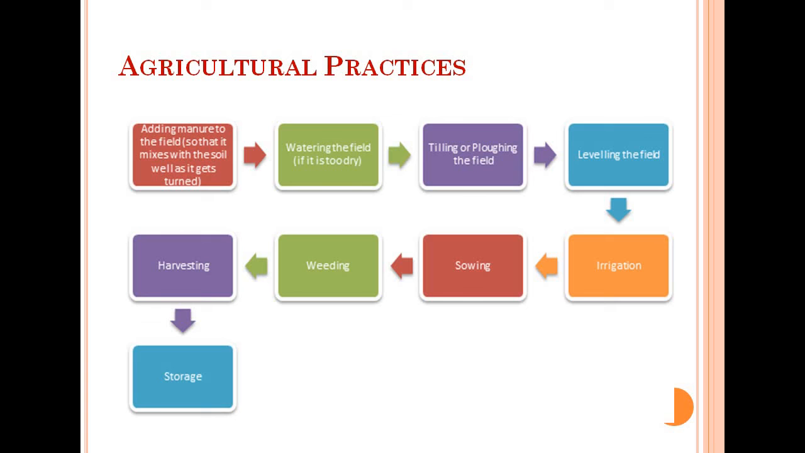Here, first of all, we are seeing adding manure to the field, then watering the field, tilling or ploughing the field, leveling the field, irrigation, sowing, weeding, harvesting and storage. These are the different agricultural practices that are followed in a particular sequence by the farmer to grow the crops. And in the agricultural practices, we will see here one by one how this goes on. First, we will deal with soil preparation.